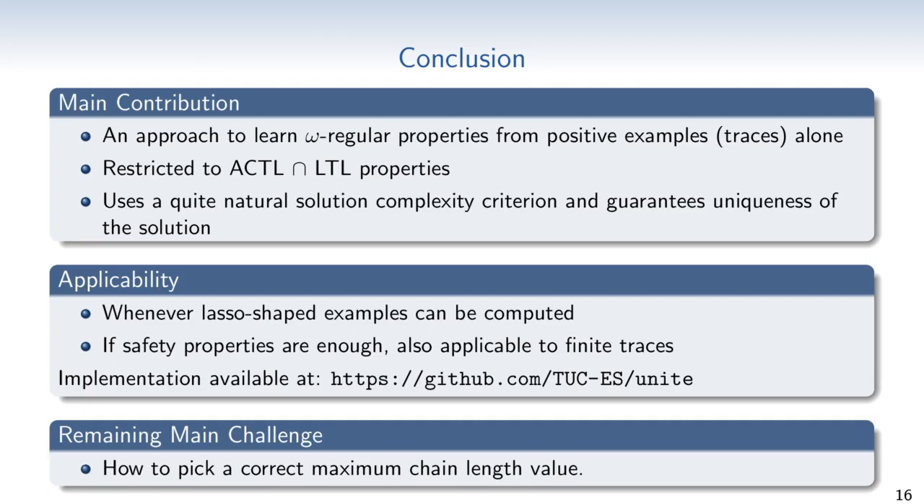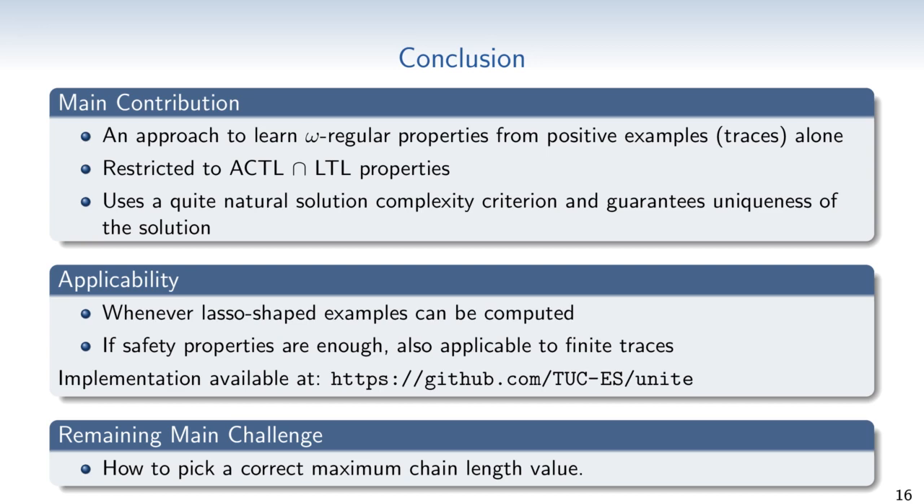To conclude, we presented an approach to learning universal very weak automata from positive examples alone. The approach targets those languages that are in the intersection of ACTL and LTL. The approach guarantees that the solution is unique, and the solution complexity criterion used to make learning from positive examples alone work is quite natural. The learning algorithm is applicable whenever there's a way to compute a good number of lasso-shaped example traces. Our attention to lasso-shaped words was rooted in the fact that we wanted to compute properties over infinite traces. Hence, the example traces also needed to be infinite.